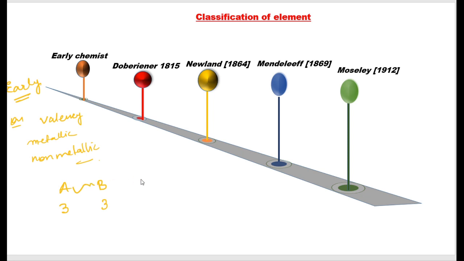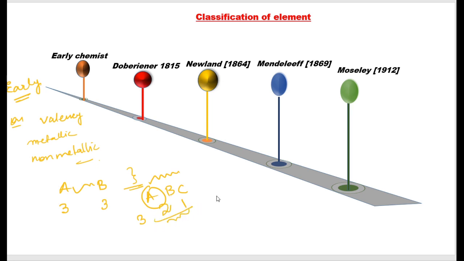These two elements were clubbed together in the same group. Now if you have A, B, C with valency 3, 2, 1, they all will be in different groups because the valency differs.